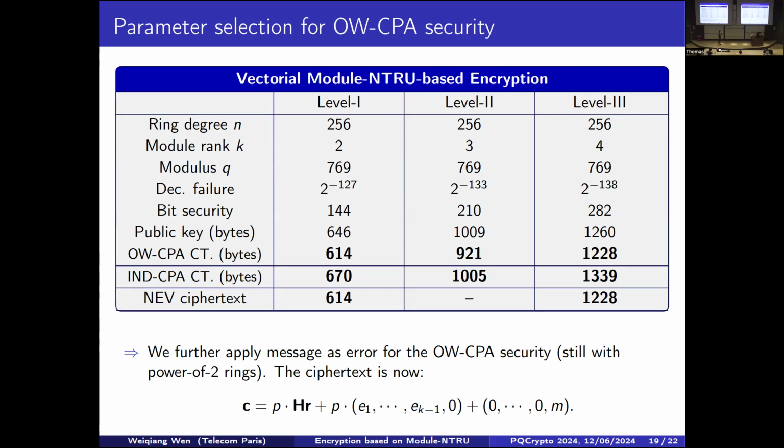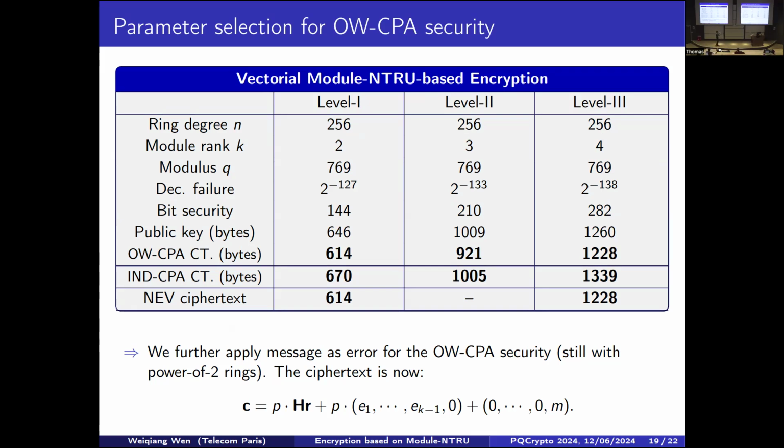But for this NTRU scheme, we plug it into the least significant bit. That's why we can use it to replace the error in this way. And we eventually reach a ciphertext as compact as the NEV ciphertext, also with the parameter for the second security level.